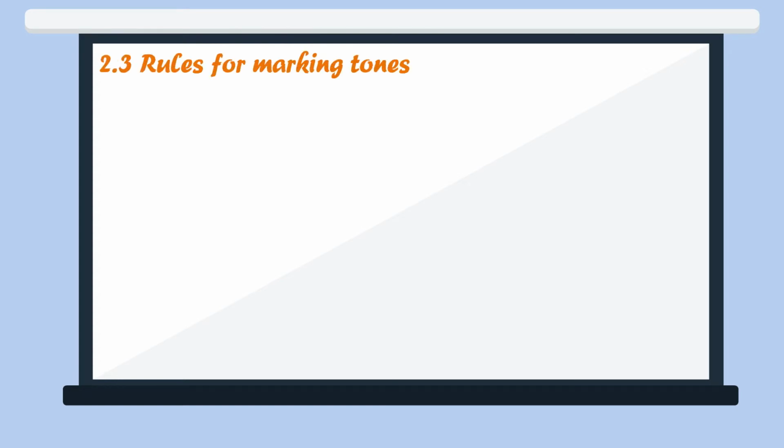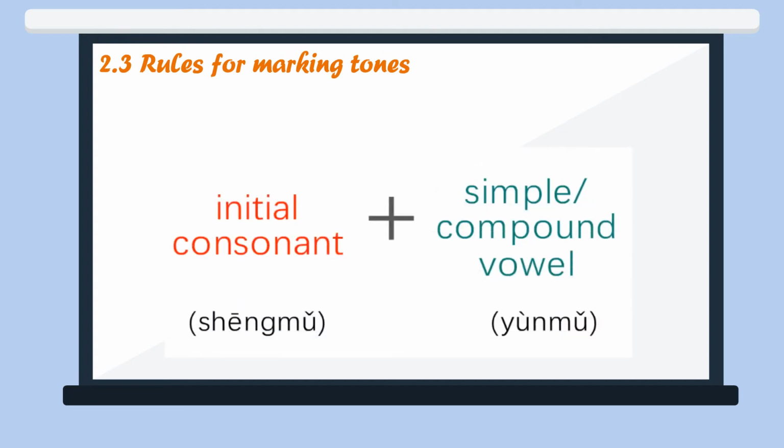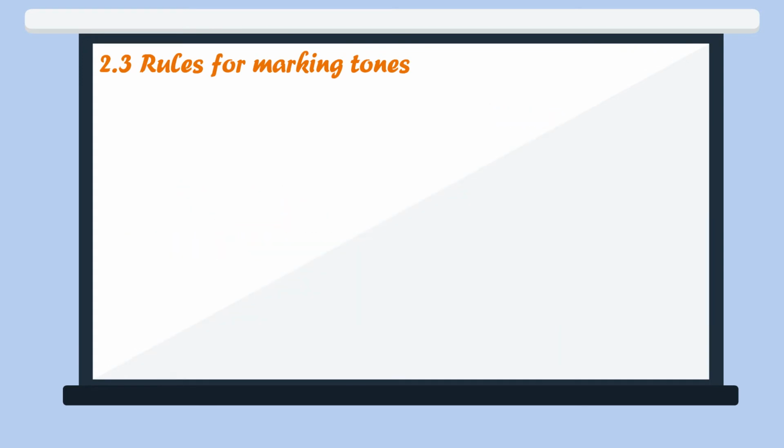So far, we have learned 13 compound vowels. We are going to learn how to mark the tone in a syllable today. As we all know, a tone mark is an indispensable part of Chinese pinyin. Tones are marked only on the vowels of each syllable, and never on the initial consonants. Never ever.